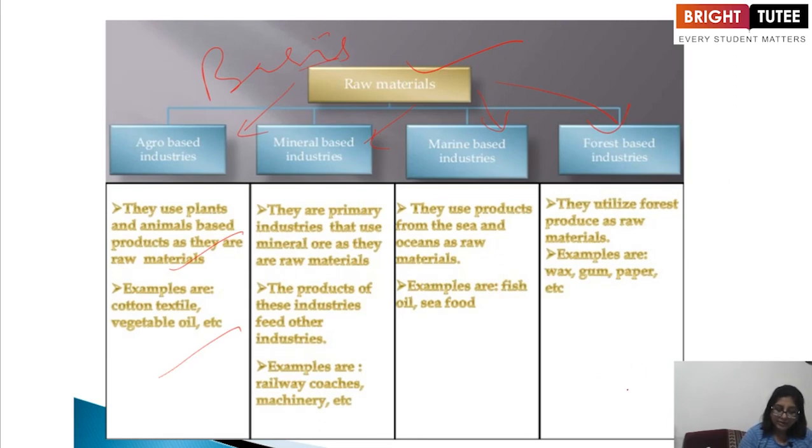Mineral based industries are primary industries that use mineral ore as their raw material. The products of these industries feed other industries. Examples are railway coaches, machinery, etc. Marine based industries use raw materials from the sea and ocean. Examples are fish oil and seafood. Forest based industries utilize forest products as raw material, and examples are wax, gum, paper, etc.